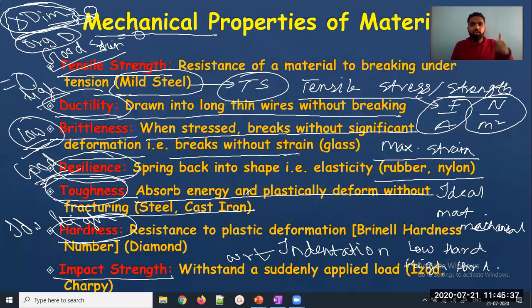So if it can absorb more energy and it doesn't get fracture, those materials are called as tough in nature. So diamond is not tough, it is hard. Steel is not hard, it is tough as compared to diamond. Okay, I hope you're getting.